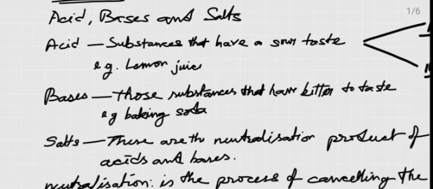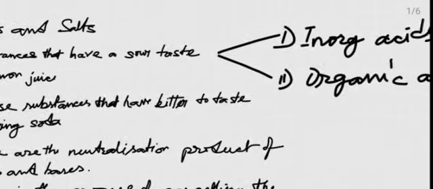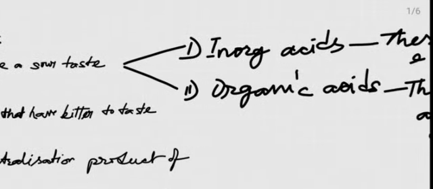And these acids can be further grouped into two types. The first one inorganic acids, and the second one organic acids. Then what are organic acids, or what are the inorganic acids?